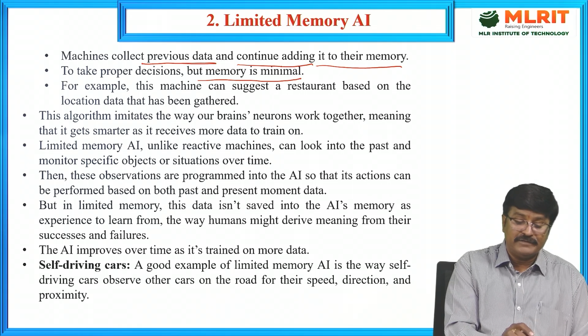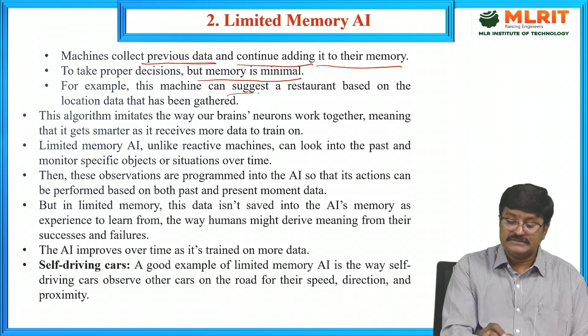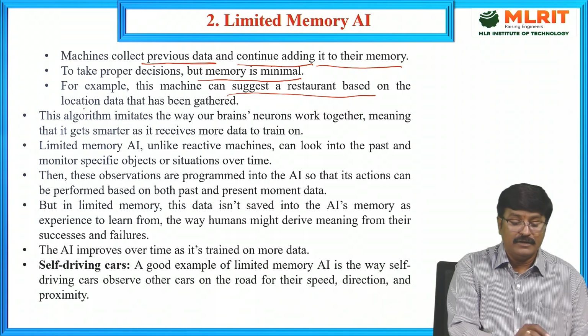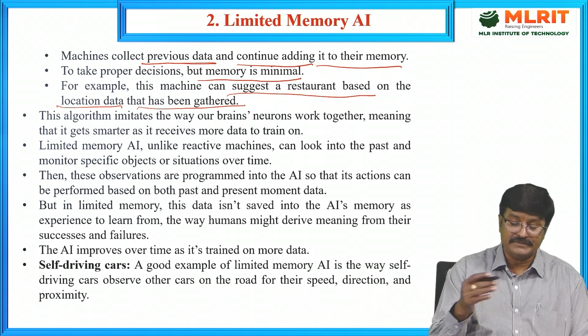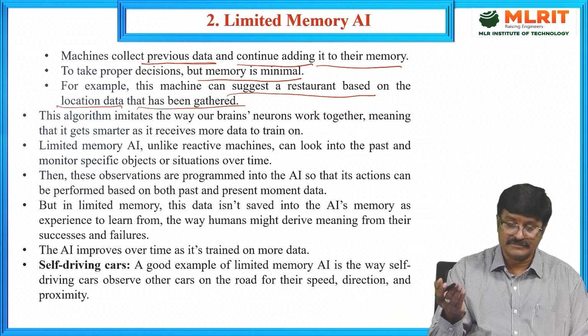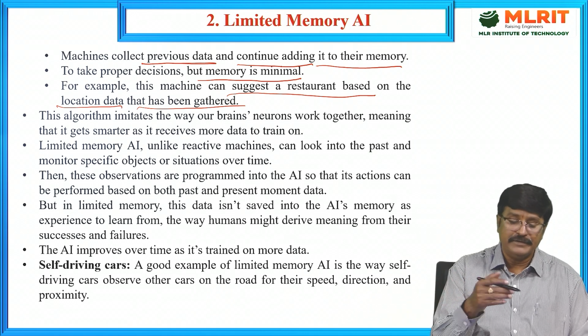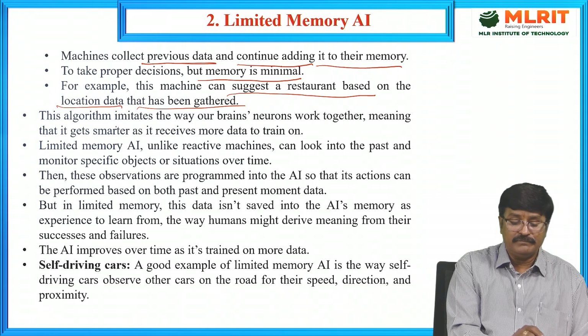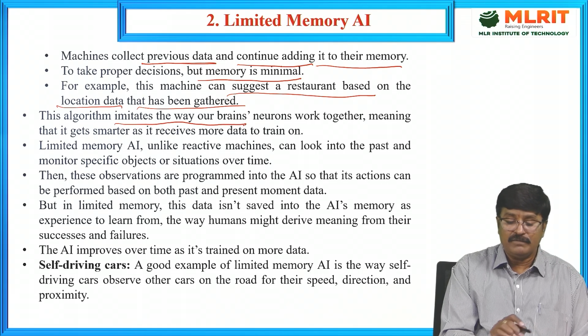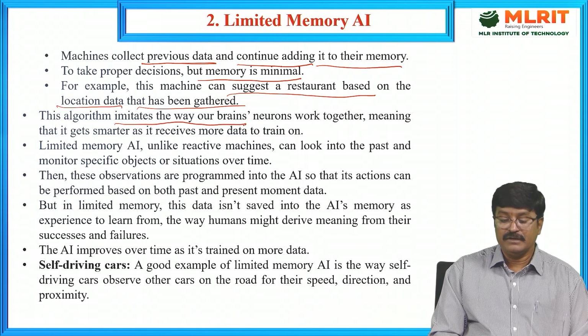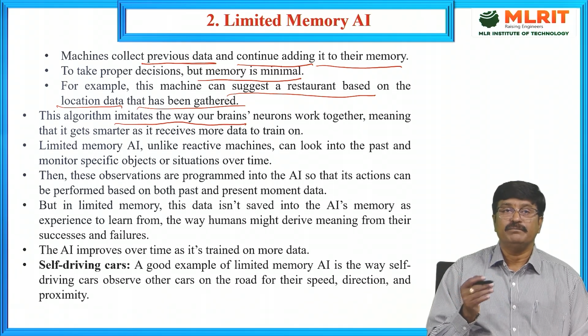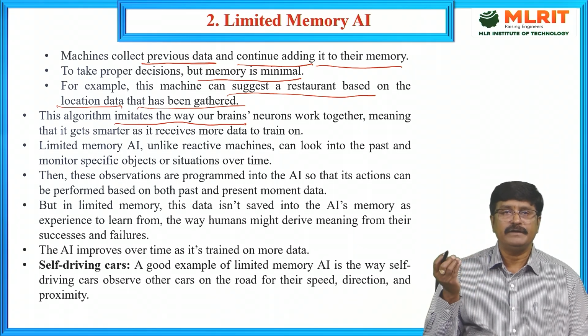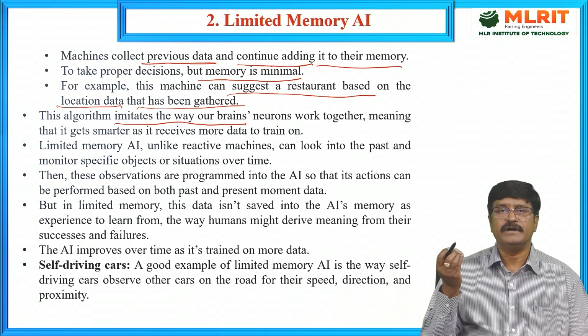For example, this machine can suggest a restaurant based on the location data that has been gathered, like search engines displaying restaurants or hotels. This algorithm imitates the way our brains work, with all the neurons working together, meaning it gets smarter as it receives more data to train on.